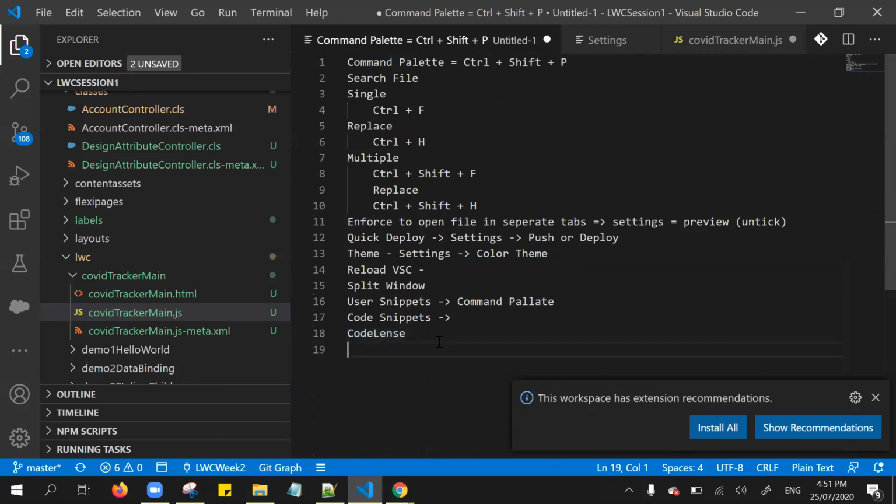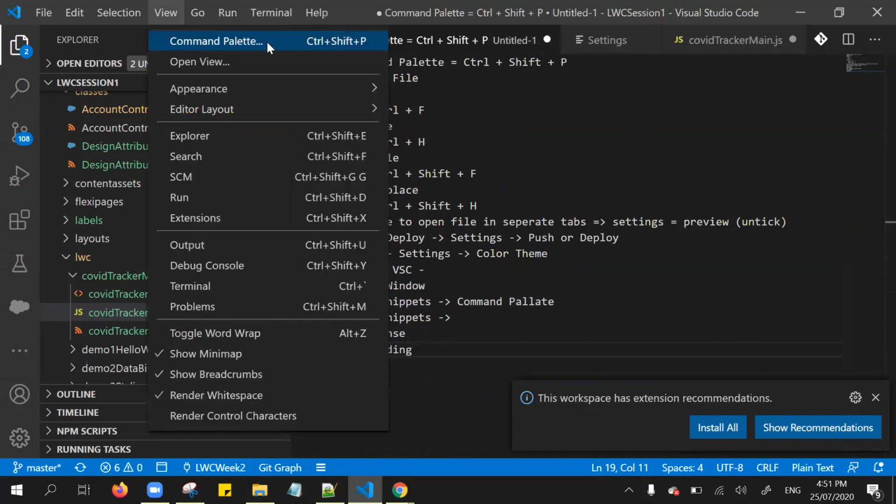Okay, so another one is key bindings. Whenever we go to the command palette, we are using this shortcut, Control-Shift-P, as a key shortcut. You can even override this particular key shortcut.